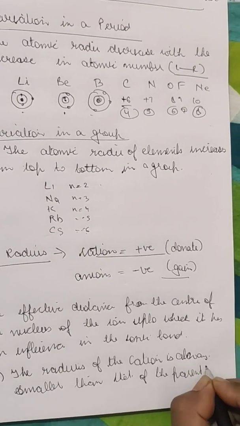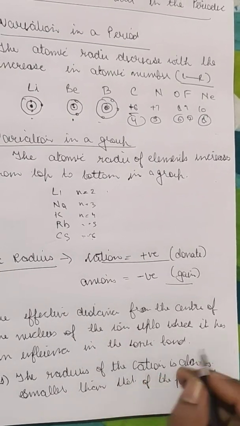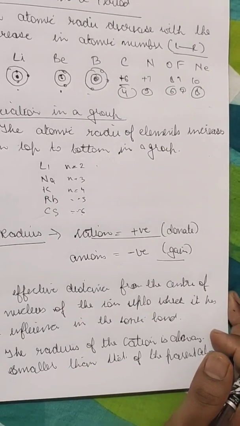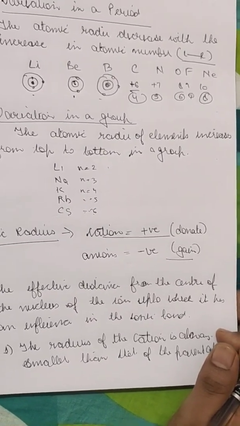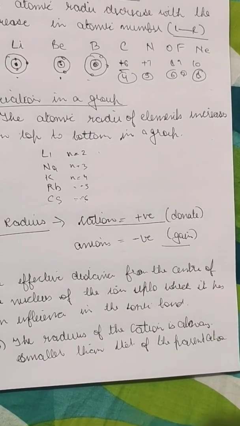Parent atom means the atom out of which that cation is formed. Like if we have a sodium atom and this sodium atom forms a cation, the radius of this positive ion will be smaller than the parent atom.